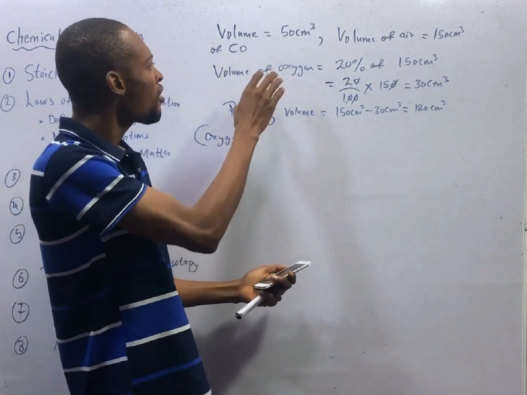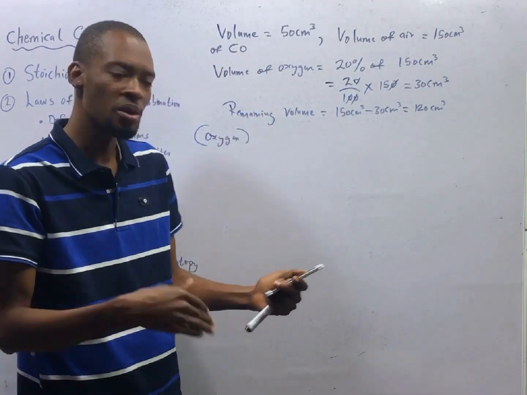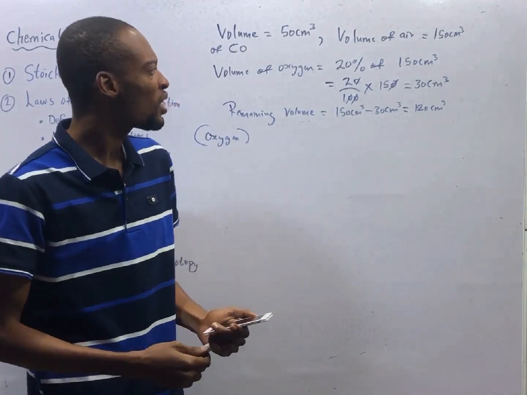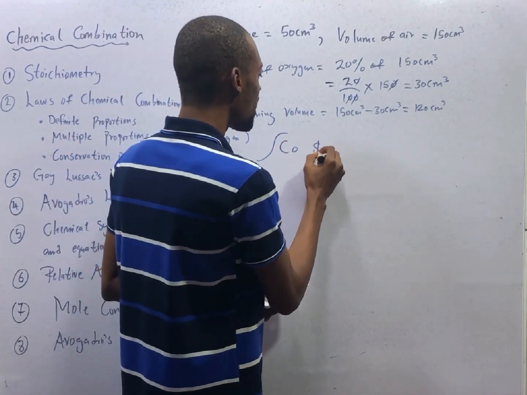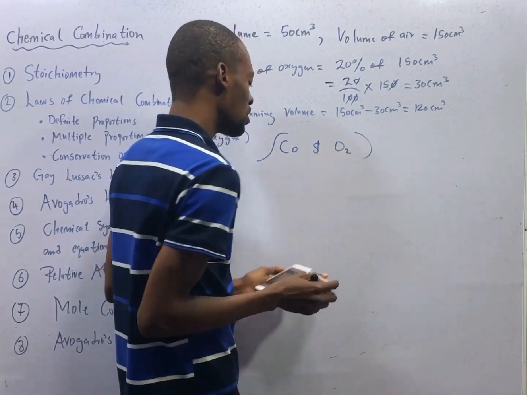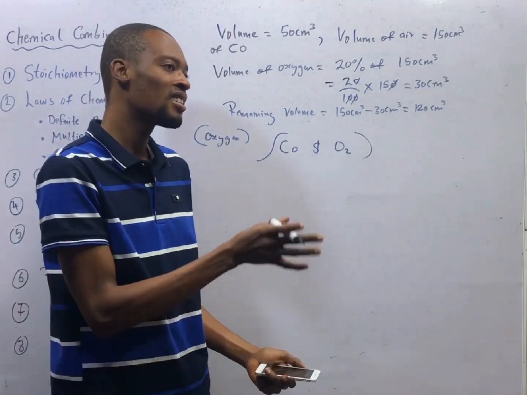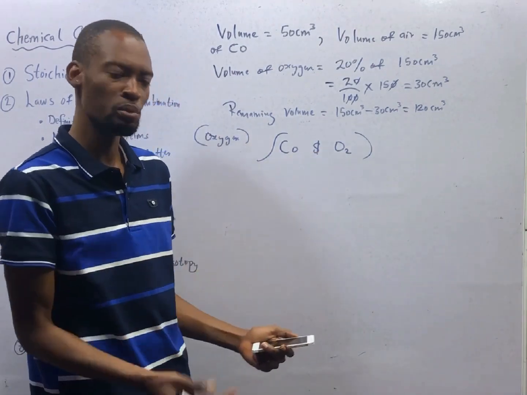So carbon monoxide being exploded simply means reacting with oxygen, because it is that oxygen that we need for the explosion. What does that tell you? It simply means that carbon monoxide and oxygen, the O2 molecule, are what we need for the reaction. Oxygen usually exists as a molecule. The atom exists as a molecule, O2.